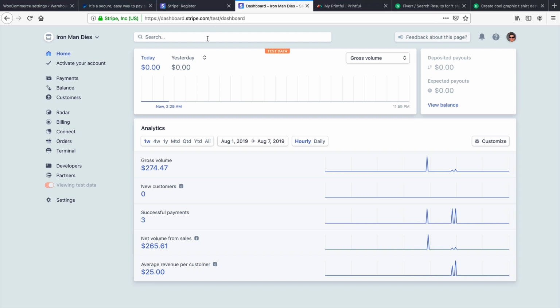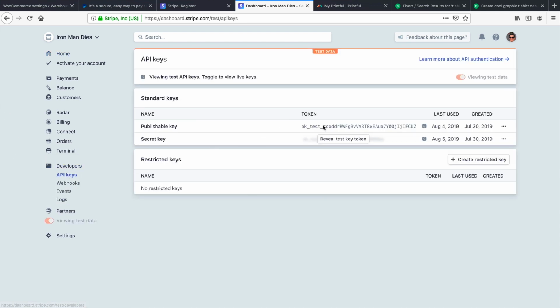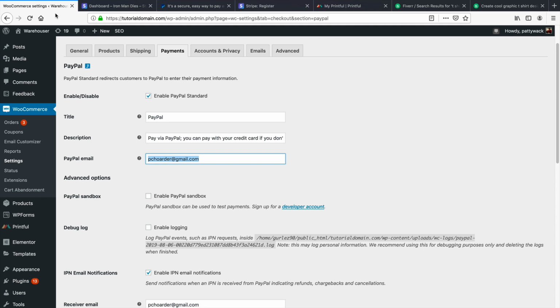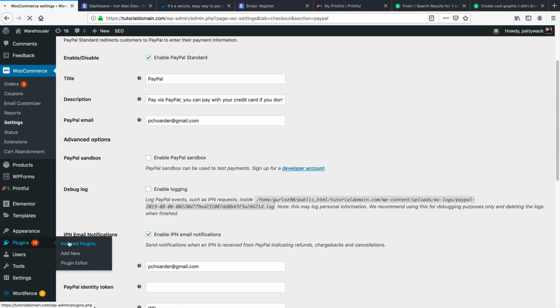Once you're done making your Stripe account, you're going to see that you have these right here. You're going to have the developers, and you're going to have the API keys. Now, this is all you need to connect your store. So I'm going to go ahead and show you how to connect your store with Stripe, and then we're going to do a live transaction to show you exactly how the payment works, how you get paid, etc. So over here, I have to make sure I have the Stripe WooCommerce plugin installed.